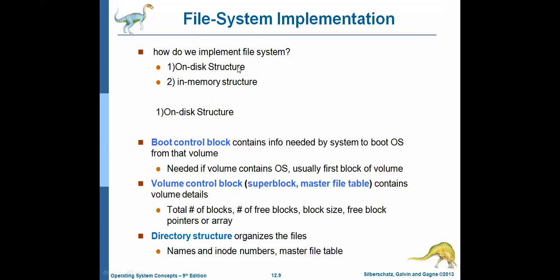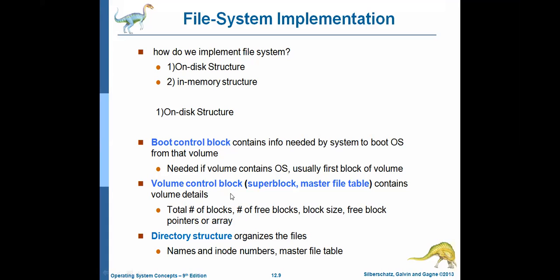Okay. The file system is implemented in two ways. The first one is the on-disk structure and the second one is the in-memory structure. On-disk structure contains four partitions. First one is the boot control block. It contains information about booting the OS from disk to main memory. Usually in the Unix operating system, it is called a boot block. If it is Windows, it is called partition boot sector.